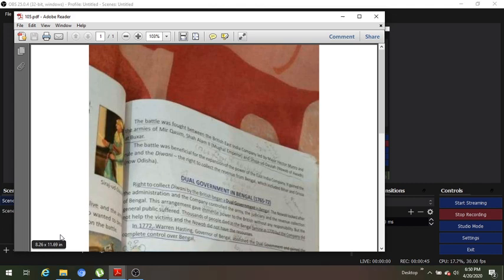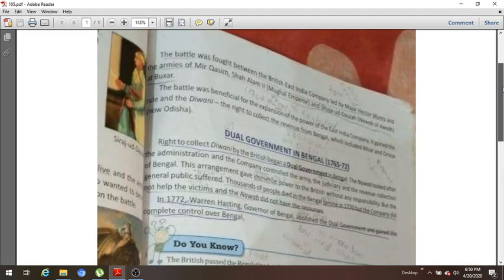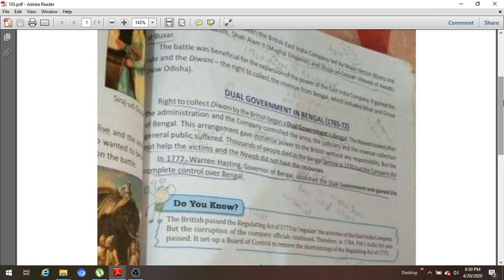So let us see what is the meaning of dual government. Dual government refers to that type of government where there are two authorities equivalent to government, and they are working in the same areas with different powers.